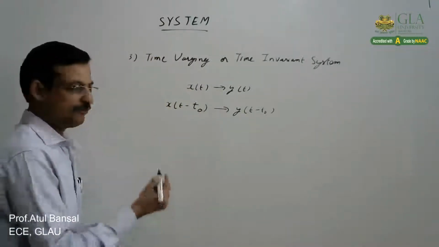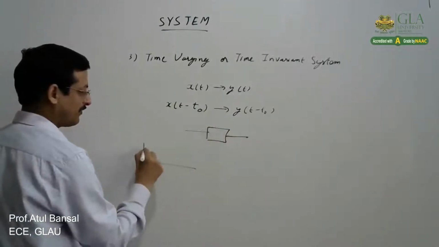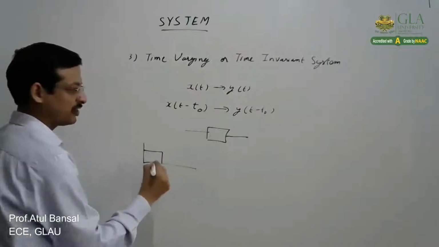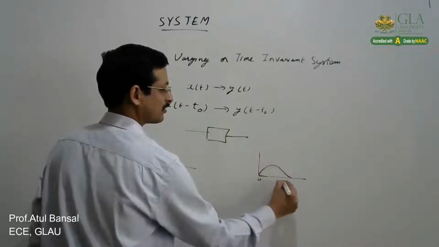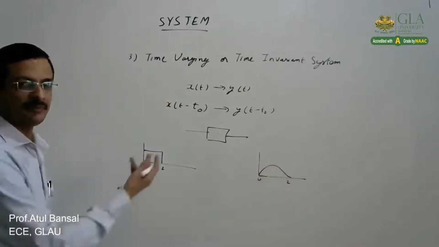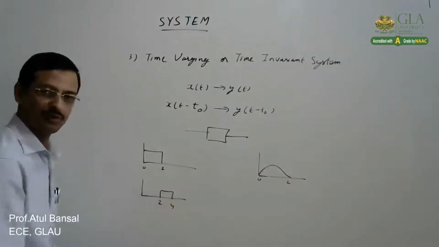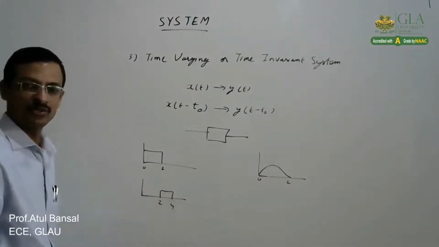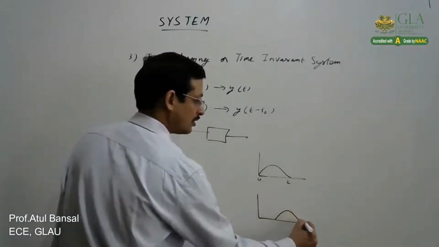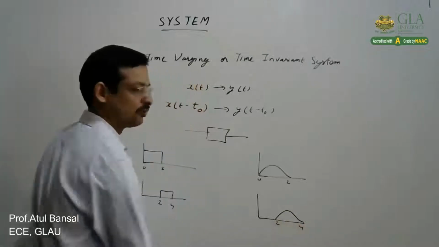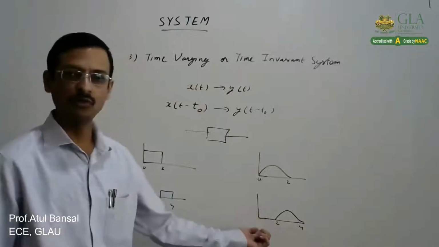Like if we graphically visualize that, suppose this is some system. To this I am giving this square wave from 0 to 2 and it is giving me some kind of output like this, 0 to 2. It can be any system. Now I give this input from 2 to 4. I have shifted this by 2 units. Then the output should also get shifted by 2 units. That is, the identical time shift should be there by 2 units only.